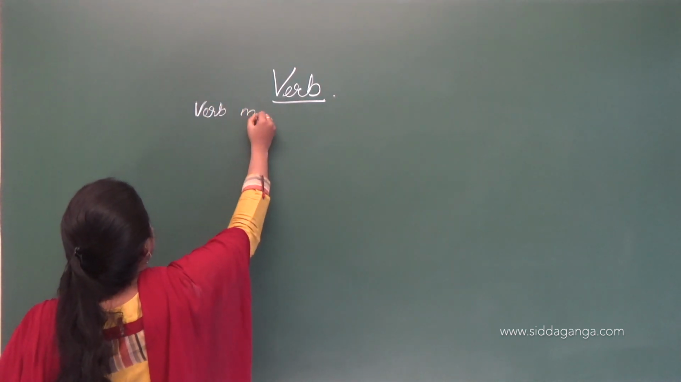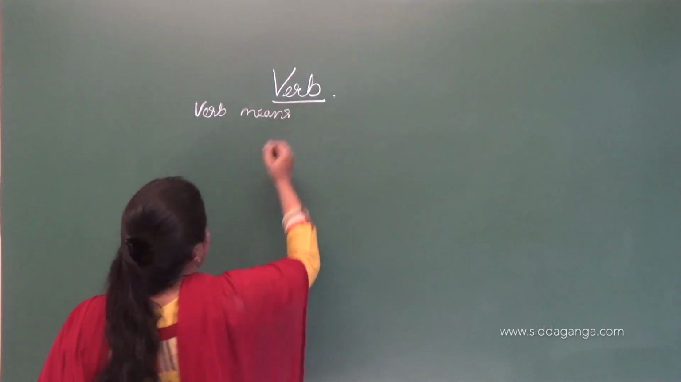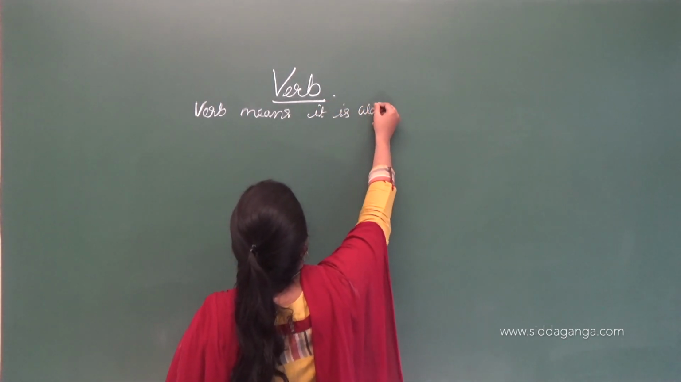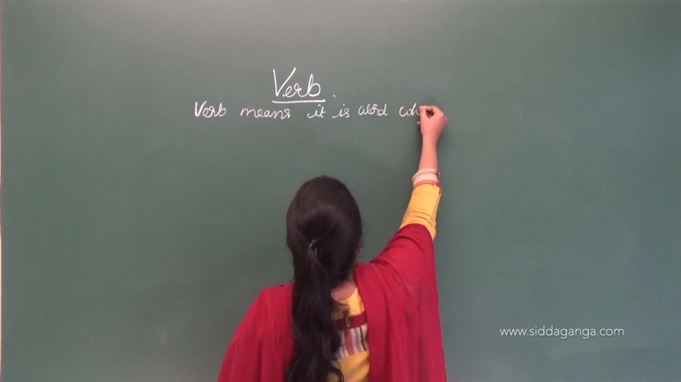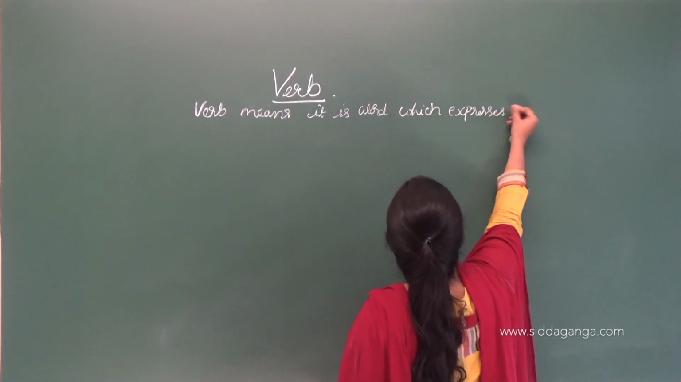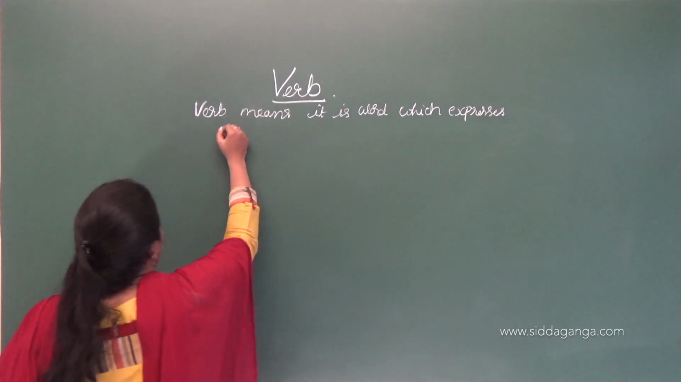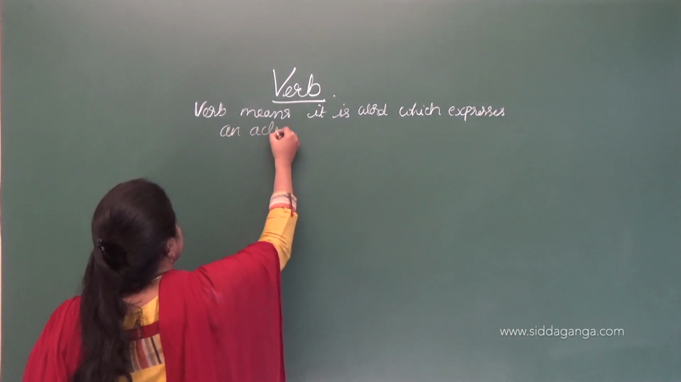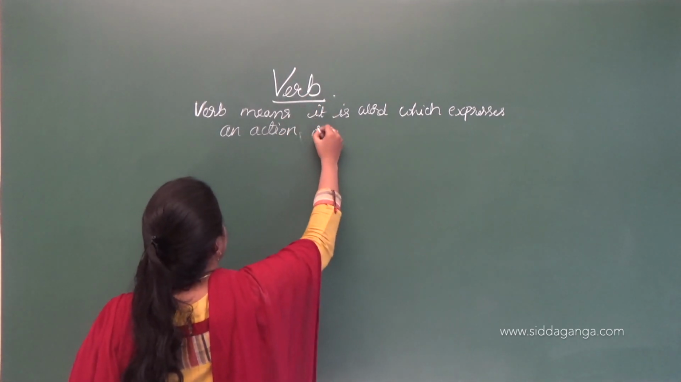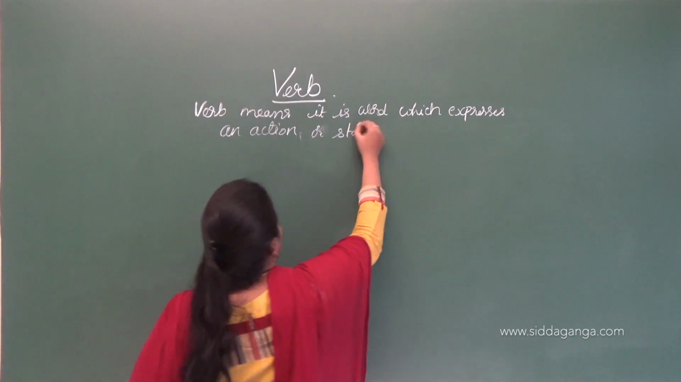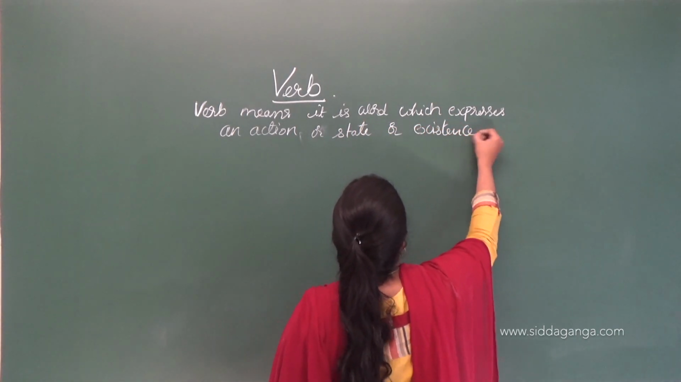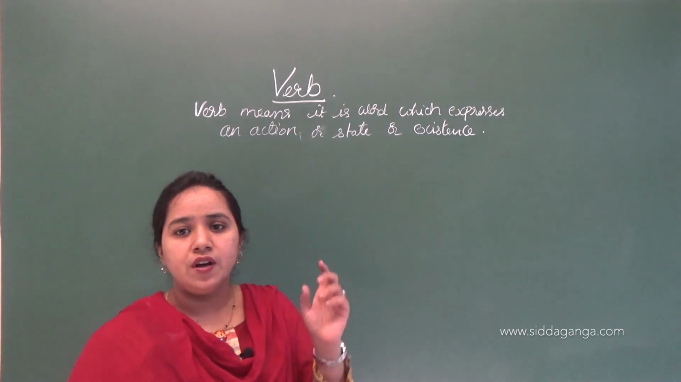Verb means it is a word which expresses an action or state or existence. So this is the definition of a verb.